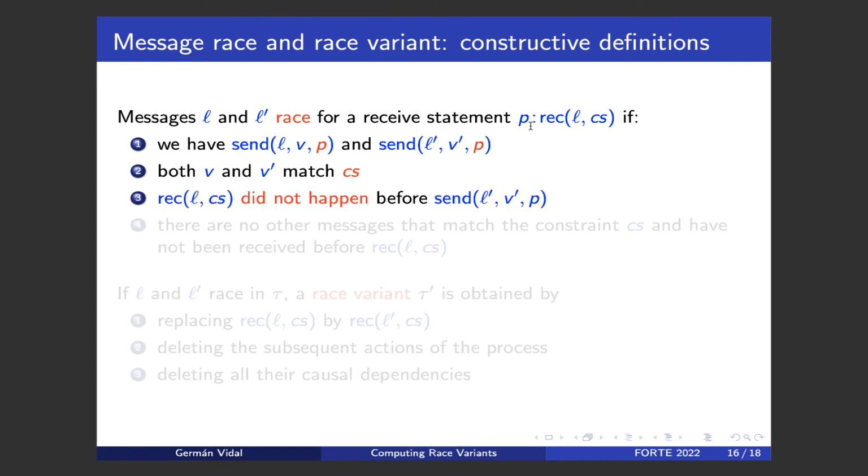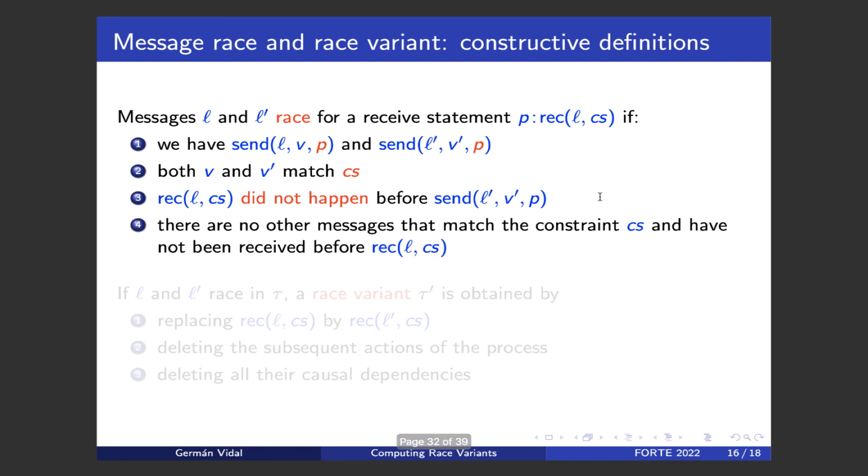And this is a little bit more subtle. Using the happen before relation, we should check that the receive didn't happen before the send of the alternative message L prime, because in a possible alternative execution, we want to change L by L prime, right? But if we have a dependency, removing the receive of L would also remove this send action, and therefore this alternative would not be possible, right?